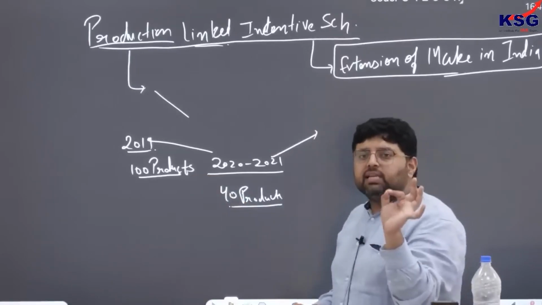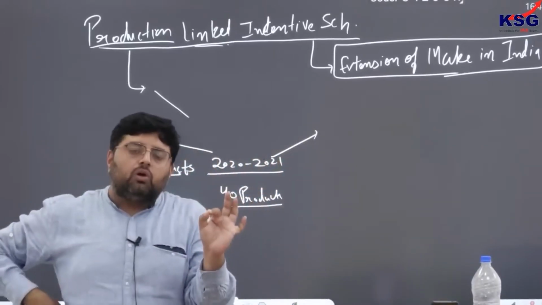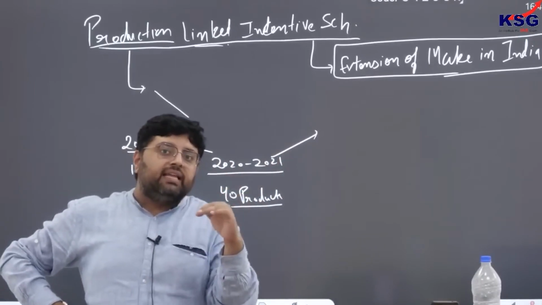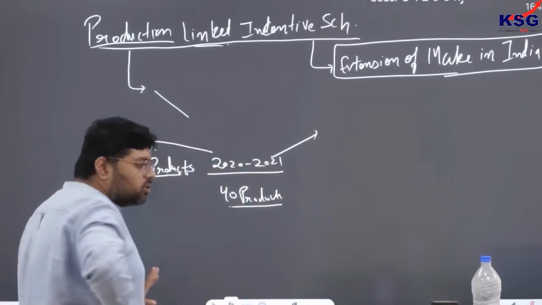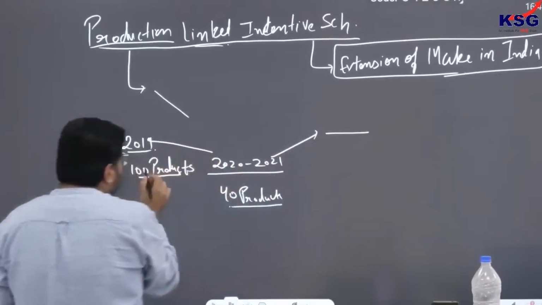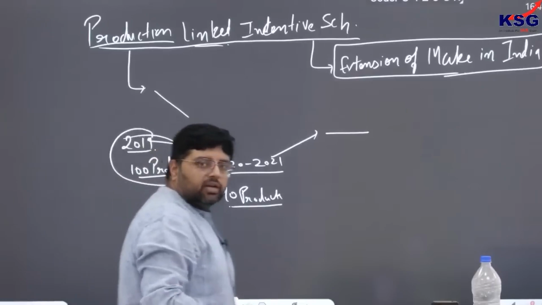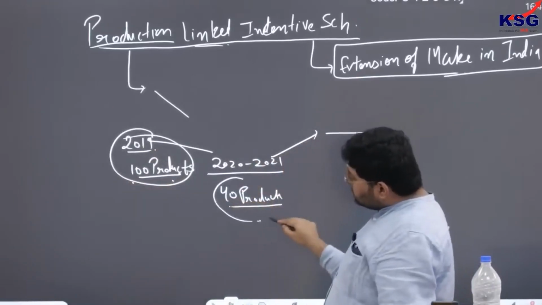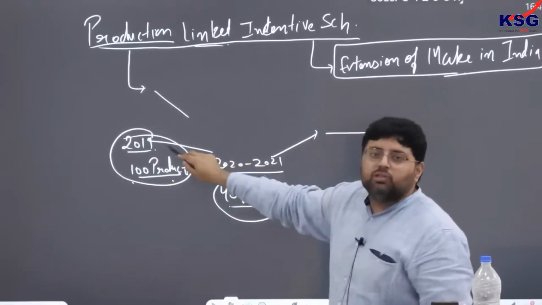So ultimately this is a conditional scheme. Companies will get the benefit of this scheme only when they increase their production to what they had at the pre-pandemic level. So I will get the benefit only when my production is more than in 2018-19. In 2018-19 my production was 100, now it is 40, so first I have to come back to this level.